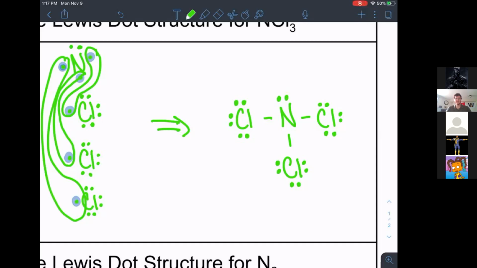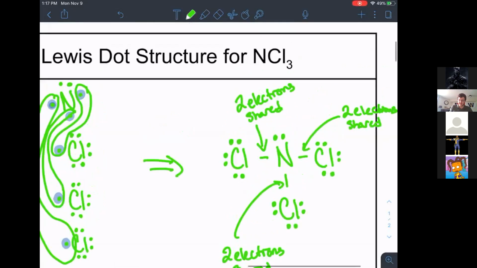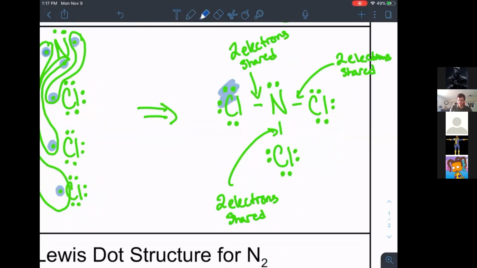Wait, so how many are being shared? So this one is 2 electrons shared. This one is 2 electrons shared. And that one is 2 electrons shared. But don't we need to share 3? What do you mean share 3? Because that's why the 3 is there, or no? So that means that there are 3 chlorines. So 3 Cls, which are these right here.